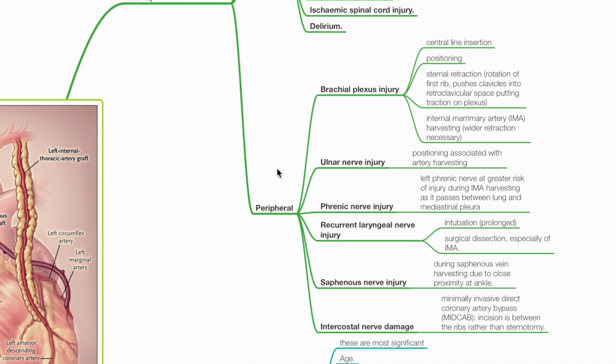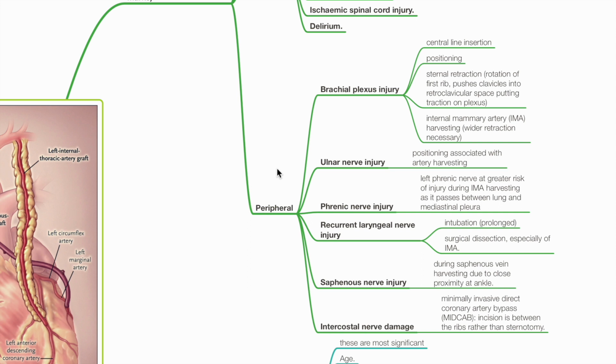The left phrenic nerve is at greater risk of injury during IMA harvesting as it passes between the lung and the mediastinal pleura. Recurrent laryngeal nerve injury, for example due to prolonged intubation and surgical dissection, especially of the IMA.